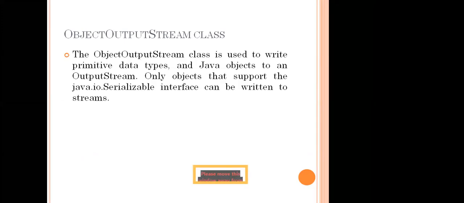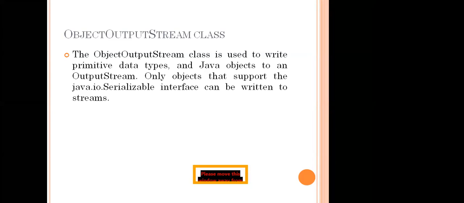We already discussed that one is the input stream and another is the output stream. What are the functions in the output stream? We have two methods, write and read: writeObject and readObject. What will be in the output? writeObject. The ObjectOutputStream class writes primitive data types and Java objects to an output stream.